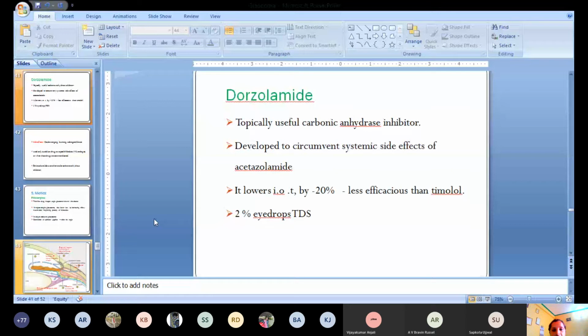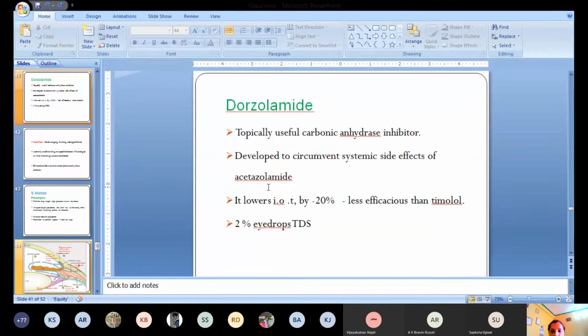The next carbonic anhydrase inhibitor is dorzolamide. It can be used topically. It was developed to circumvent the systemic side effects of acetazolamide. So the side effects of dorzolamide are less than those of acetazolamide, and it is safer than acetazolamide. So these drugs can be used topically as well.